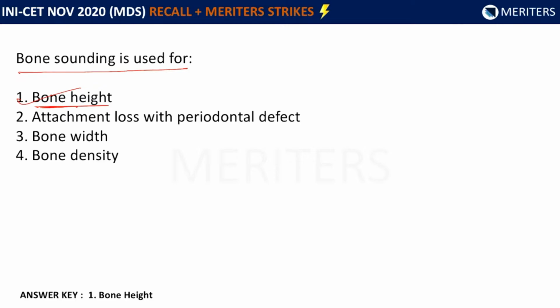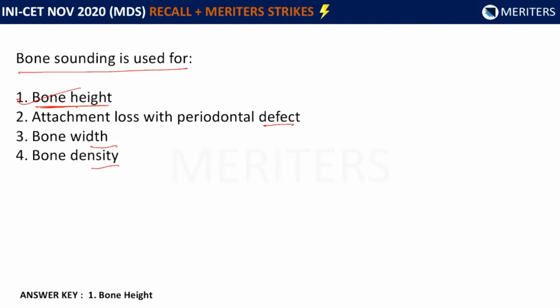Let's try to understand the other options: attachment loss with periodontal defect, bone width, and bone density. Now, bone density is radiographically examined with the help of IOPA or CBCT. Then bone width cannot be understood with the help of bone sounding because you need to probe for bone sounding. So width cannot be estimated, only the depth can be estimated.